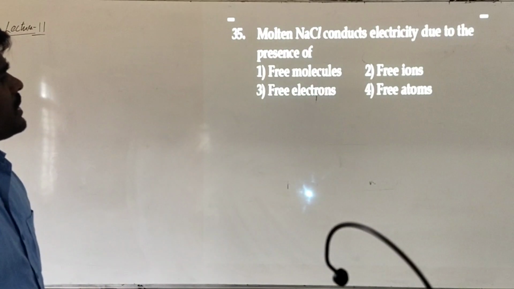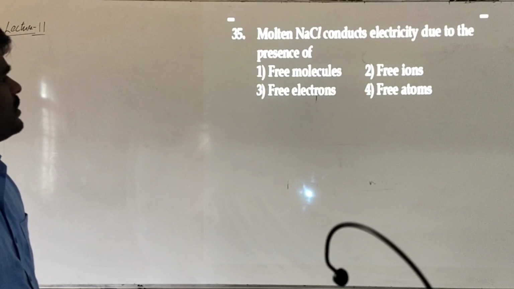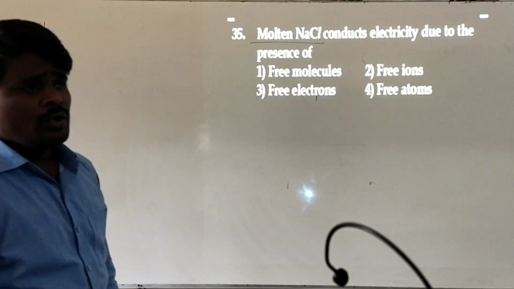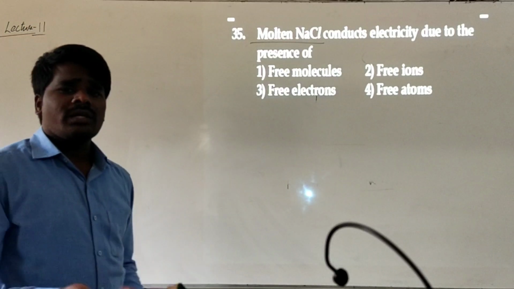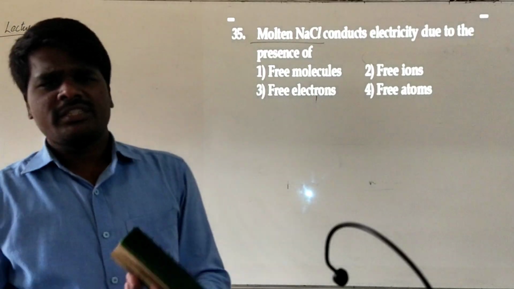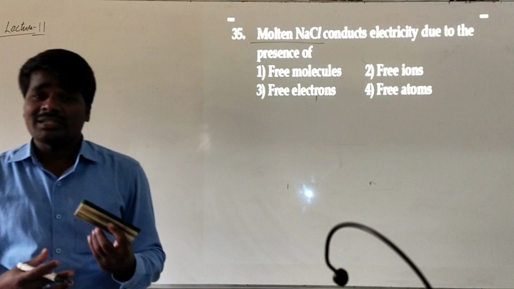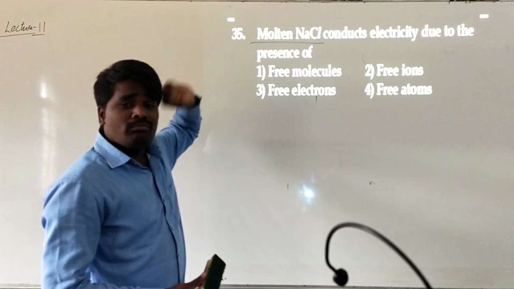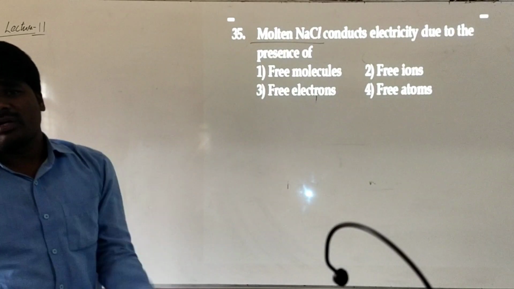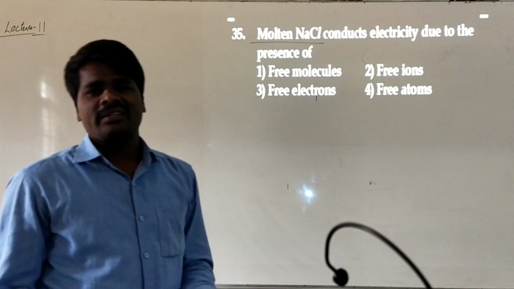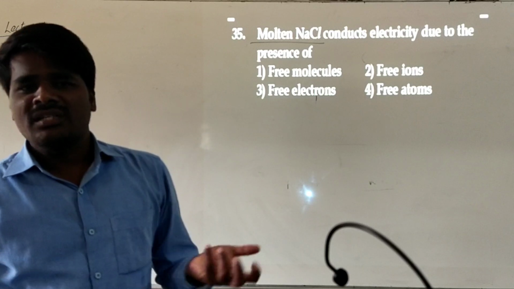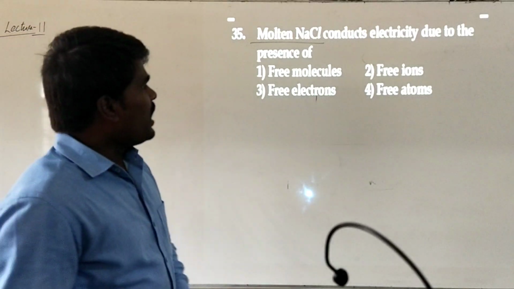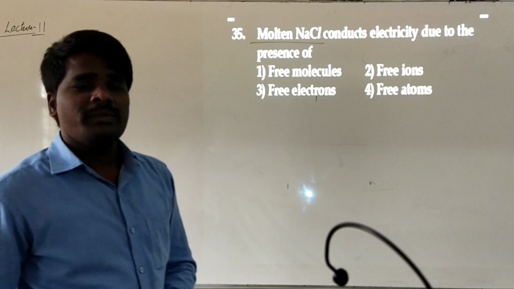Molten NaCl conducts electricity due to the presence of what? What is meant by molten NaCl? At room temperature, NaCl will be in solid state. When you start heating and it reaches its melting point, it melts and you get liquid NaCl. This liquid NaCl is called molten NaCl or fused NaCl. In the solid state, NaCl is an insulator, it does not conduct electricity because of the absence of free ions. As soon as it converts into the molten state, there will be free ions.